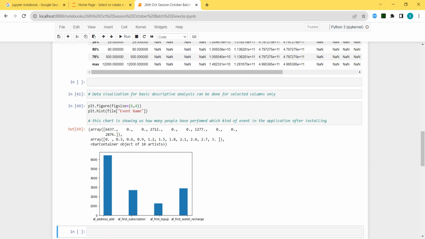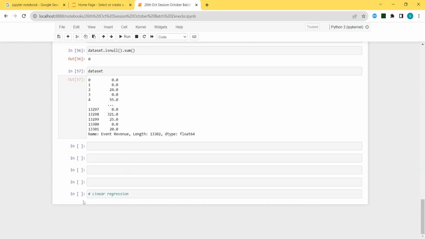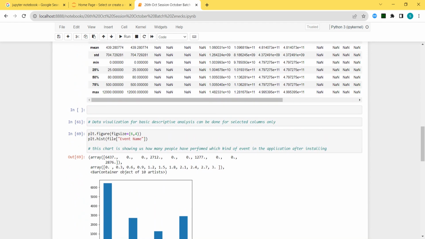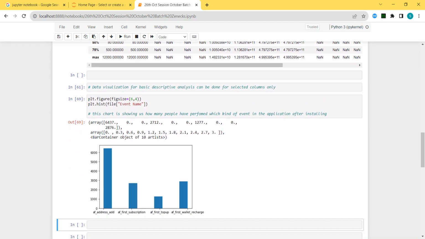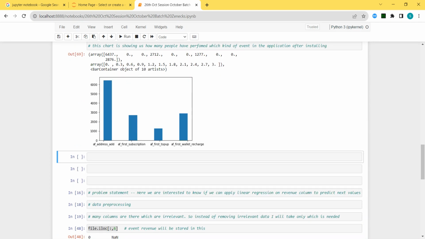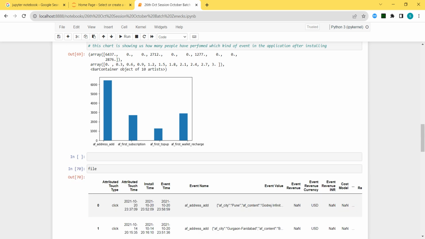Yes. Got it? Alright. Now you are done with the descriptive analysis. I cannot do all the visualizations here because then it will take more time. You can just go ahead with the visualization of each and everything. I just wanted to show you something like, let's say file is there. First of all, I cannot remember all the values.